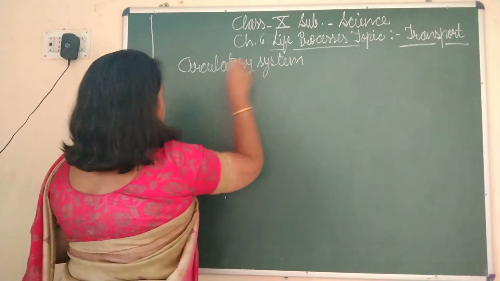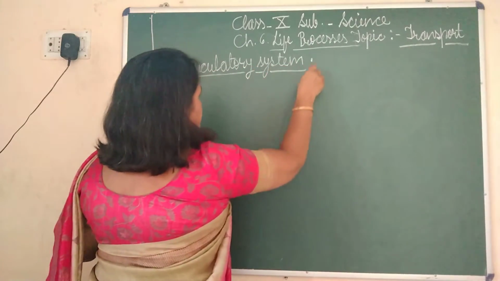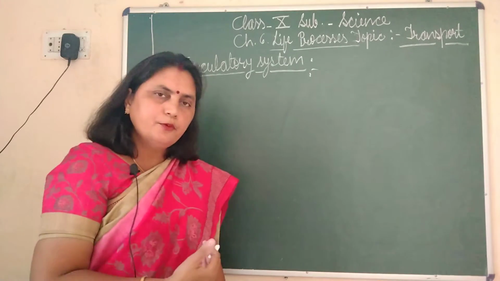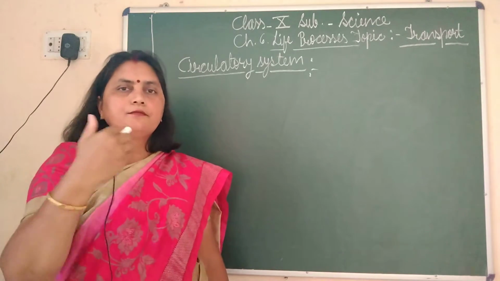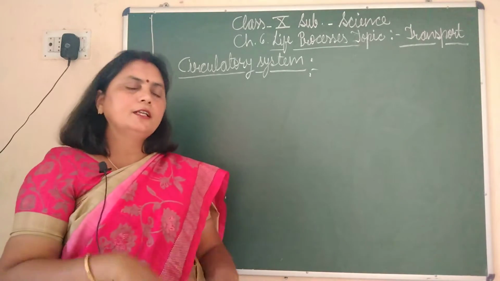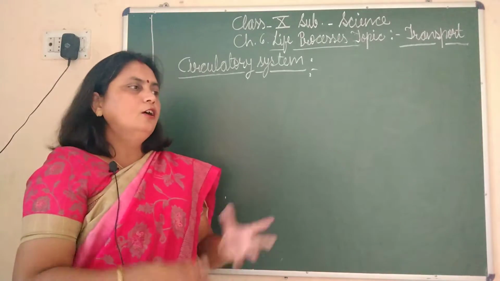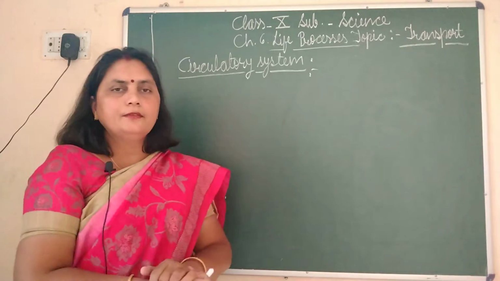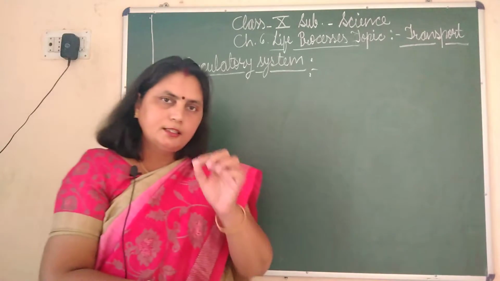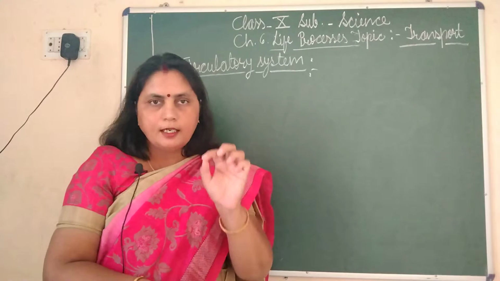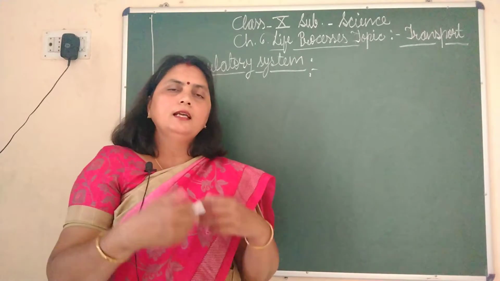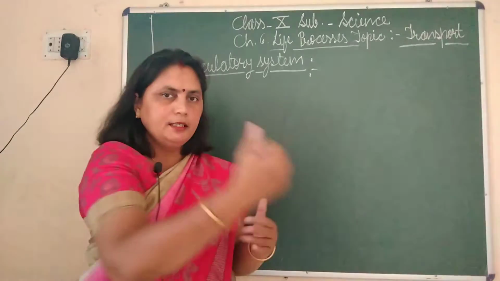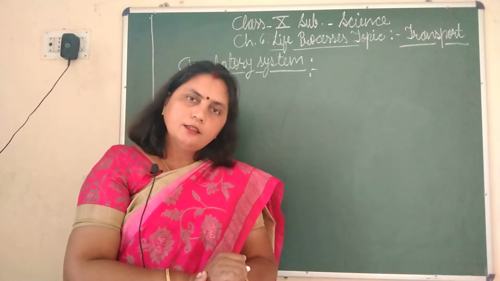So how can we define the circulatory system? The circulatory system is the system which is responsible for transport of various substances from any one part of our body to all the parts of our body, or it is responsible for collection of various substances. So in short, we can say the circulatory system is the system which is responsible for transport of various useful and waste products from various parts of our body to various other parts of our body. This is called the circulatory system.